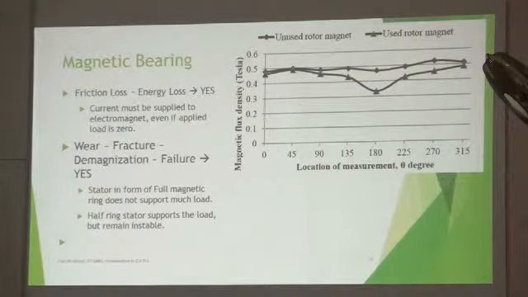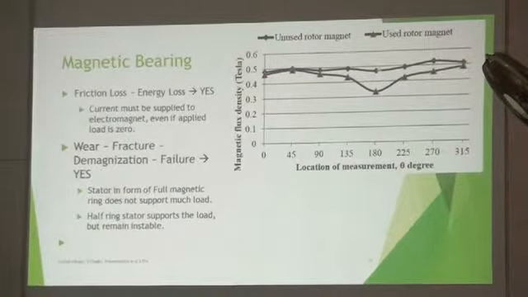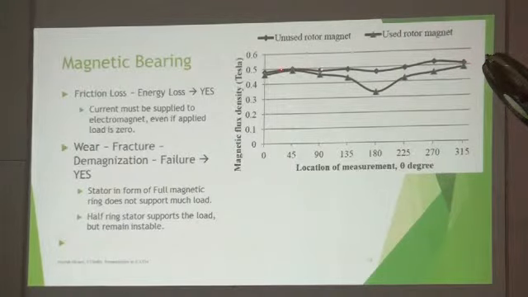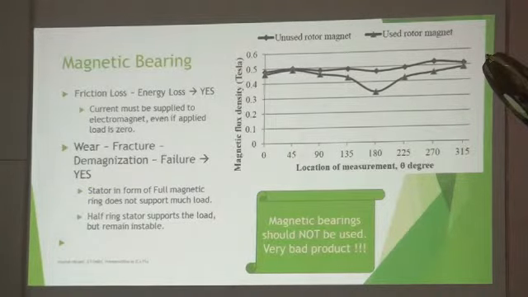And this curve shows the demagnetization. Initially, when we measured the magnetic field in this kind of magnet, you can see here that it is more or less constant, but on demagnetization, one particular portion gets demagnetized, and after that failure starts. These magnets were not cracked, not failed, not fractured. Even only after some mechanical contact we found these magnets getting demagnetized, right? So you can say the magnetic bearing is a very, very bad product.